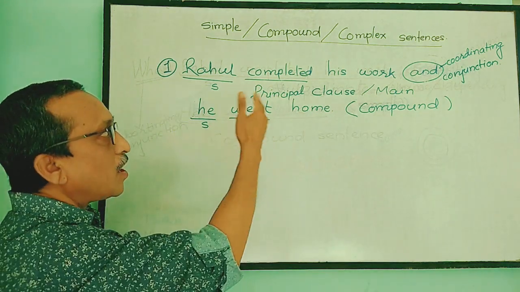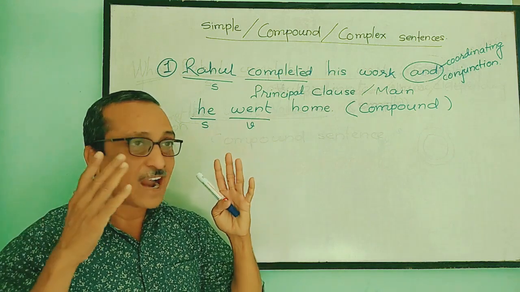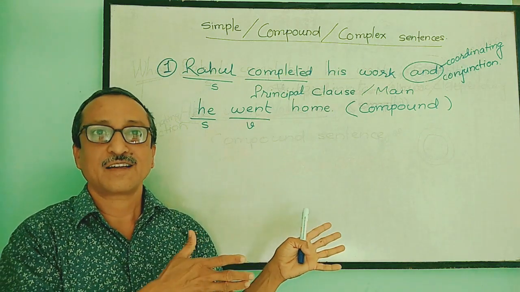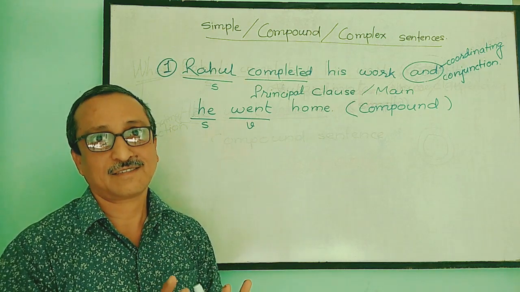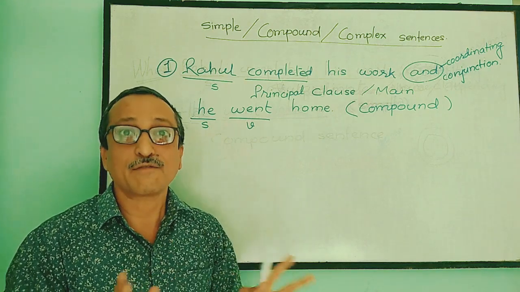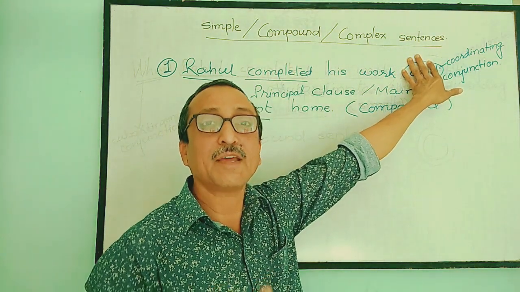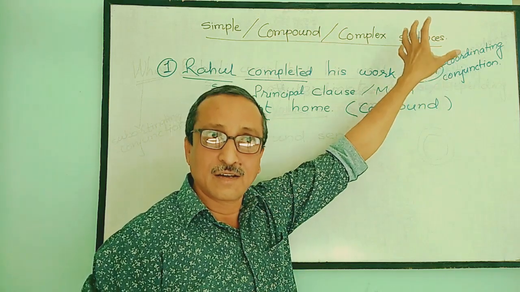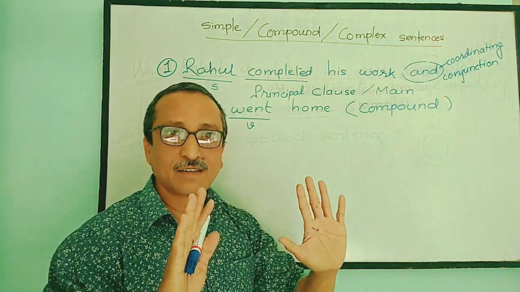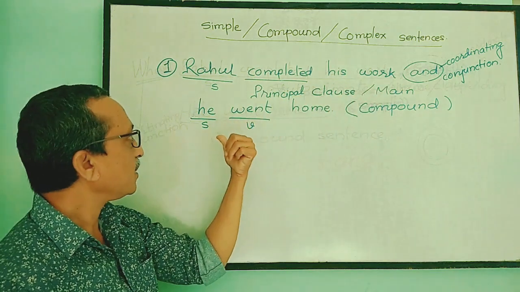Rahul completed his work, comma, he went home. "And" is not written there, but still the meaning of "and" is there. So don't get confused whether it is "and" or not, but still the meaning of "and" is there, means still "and" is working there. Means the sentence is the same sentence: Rahul completed his work and he went home.